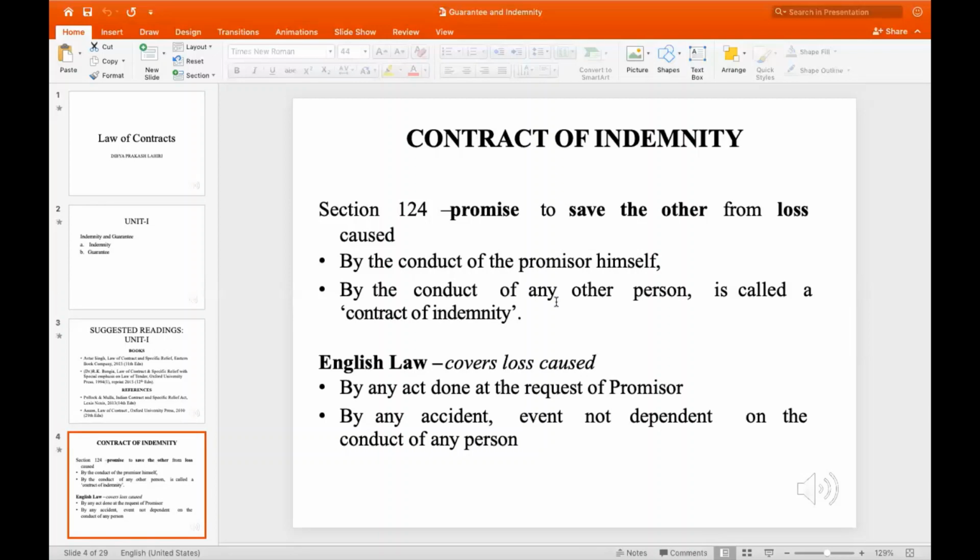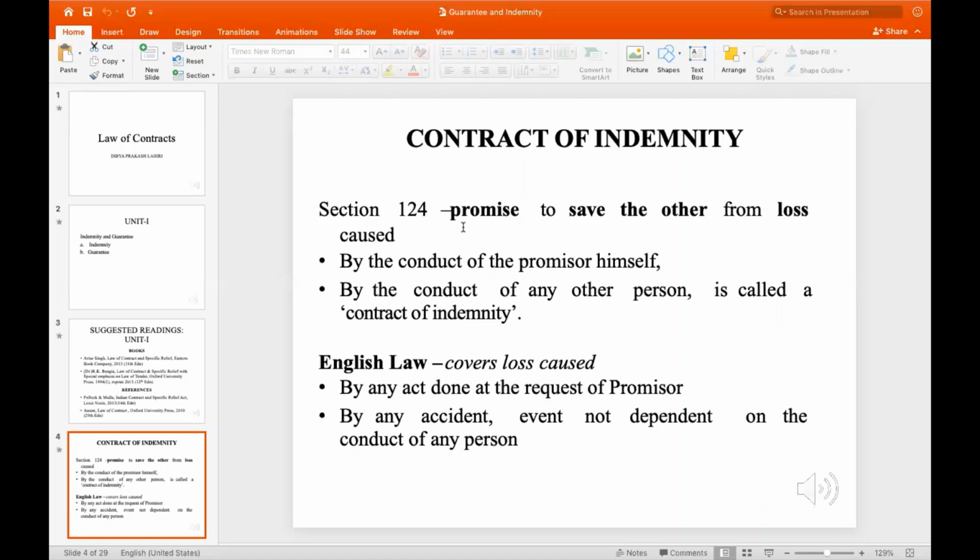So the main purpose of a contract of indemnity is to cover the losses. That's the main definition we look at, and it differs in Indian contracts compared to English law, in which indemnity is one of them.